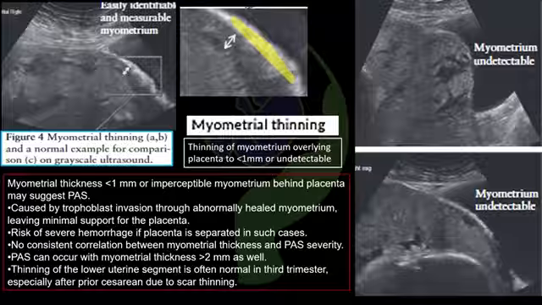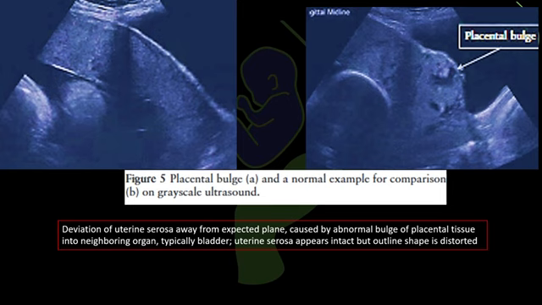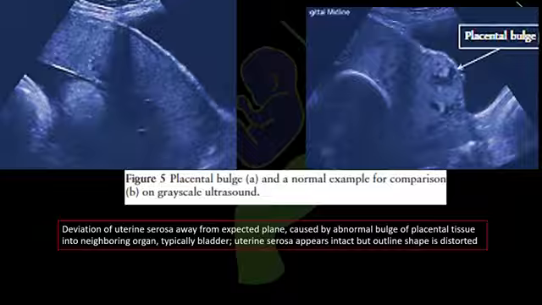Next ultrasound marker is placental bulge. As we have seen already, not only the hyperechogenic bladder wall, but also the uterine serosa follows a smooth and uninterrupted contour, as seen in the picture on the left.